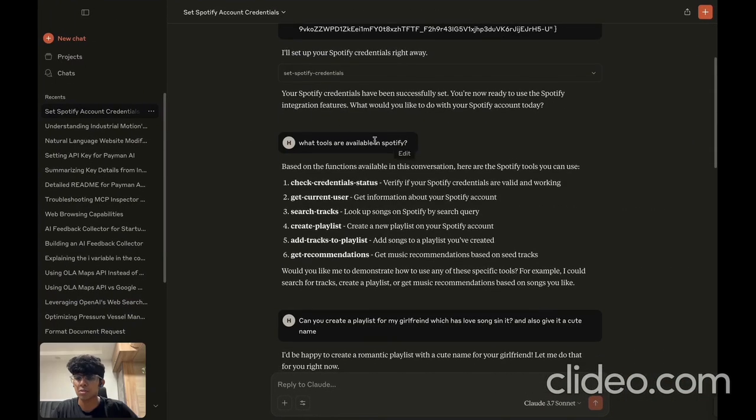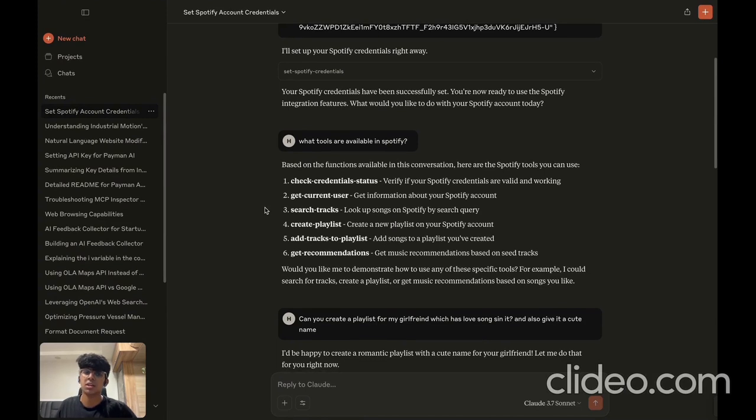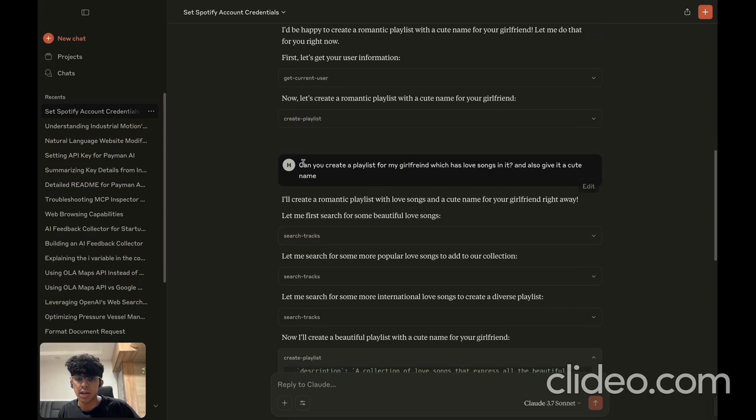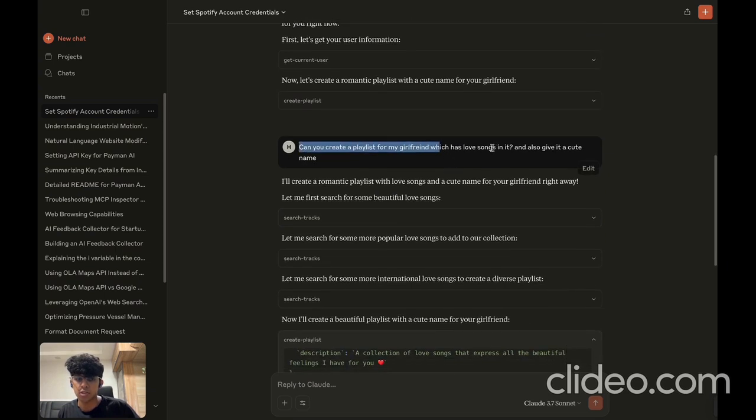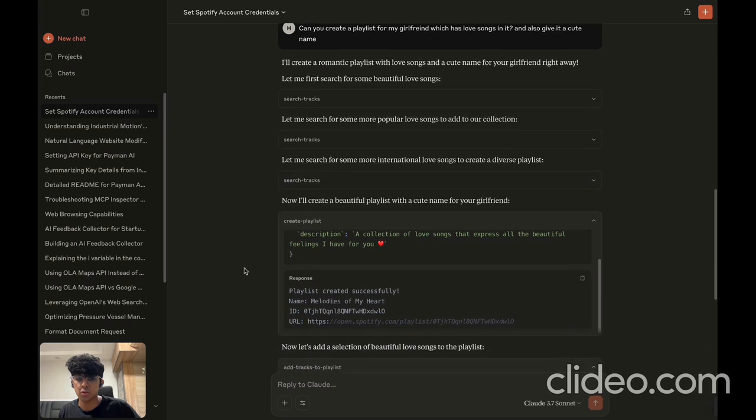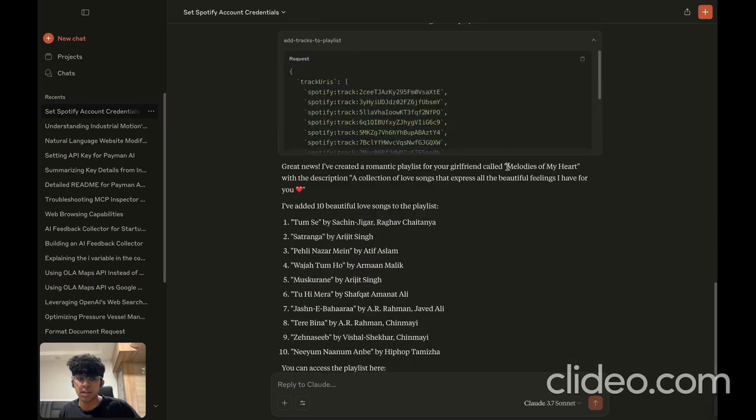First one is a Spotify MCP server, which I built for my girlfriend so that she can create hyper-specialized playlists based on a vibe. So these are the tools exposed by the MCP server, and you can just write a prompt like, can you create a playlist for my girlfriend which has love songs in it, and also give it a cute name. So it searches for the tracks and adds those tracks in a playlist, and it has created a playlist, Melodies of My Heart.